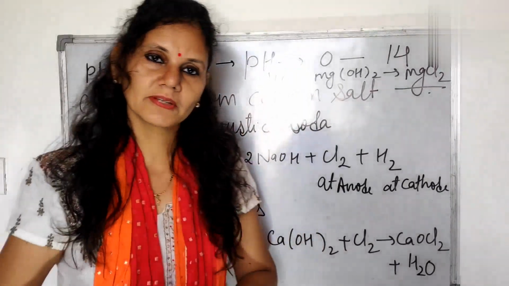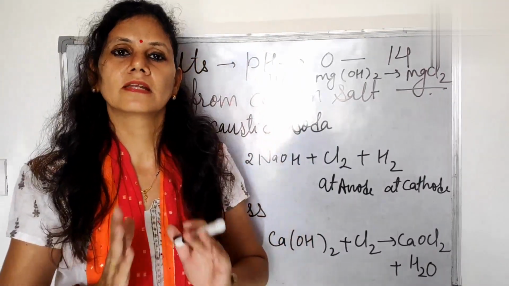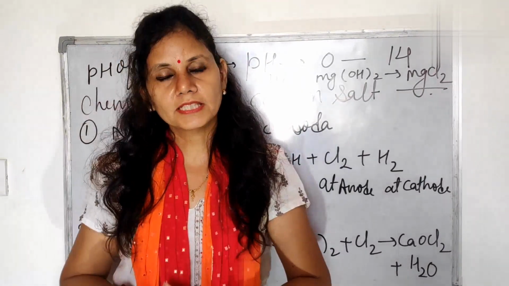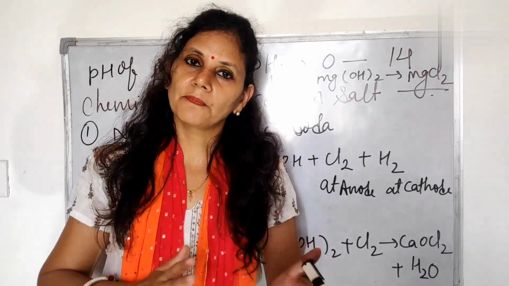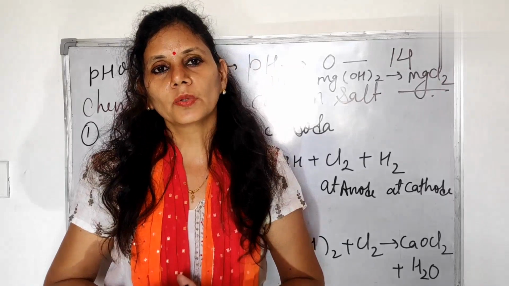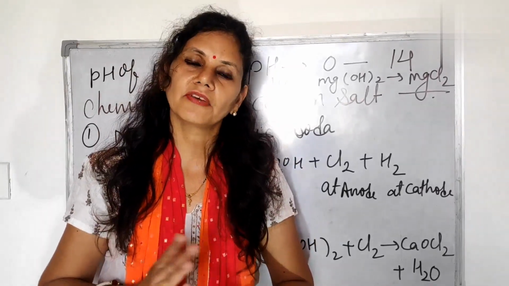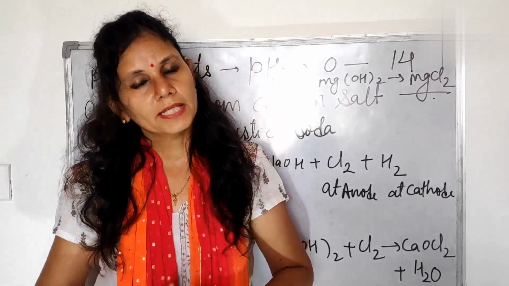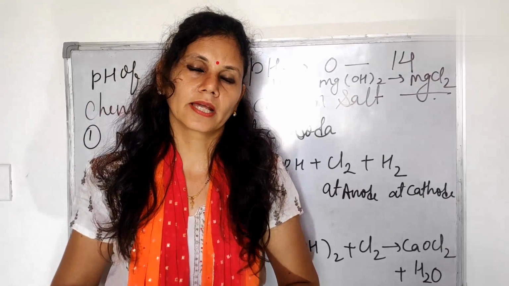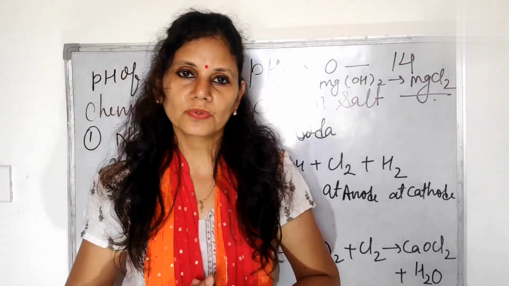Neutral salts have pH 7, acidic salts have pH lesser than 7 and basic salts have pH more than 7. The type depends on the strength and weakness of the acids and bases. If the acid is stronger, then an acidic salt will form. If the base is stronger, then a basic salt. And if both have equal strength, then they will be neutral.